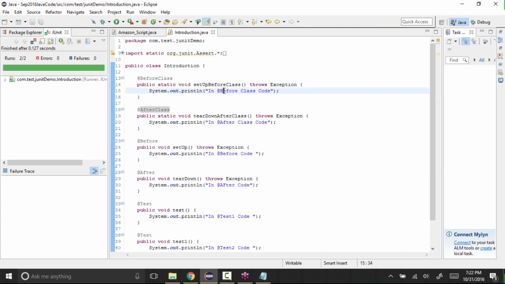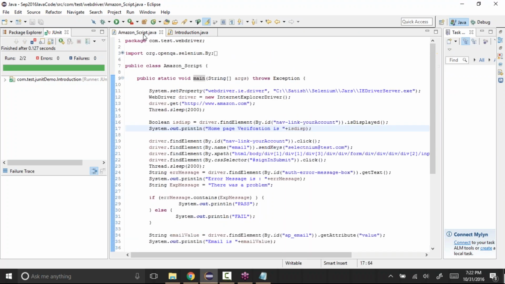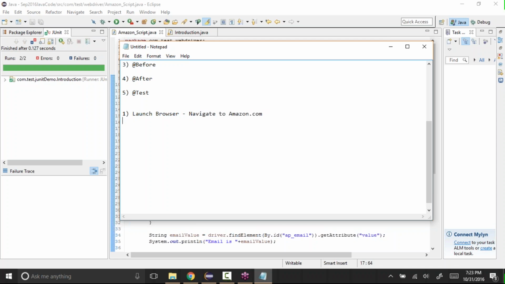So what are the benefits of this? Let's see. Let's say we have different scenarios that we want to do on Amazon.com. First thing is, let's say what I want to do is launch the browser. Then I want to navigate to Amazon URL, amazon.com.